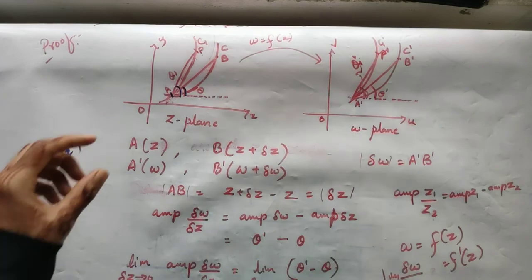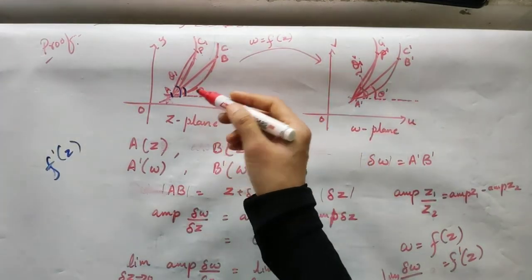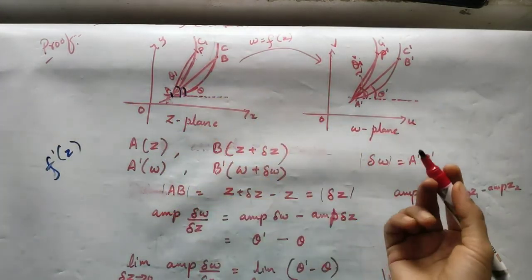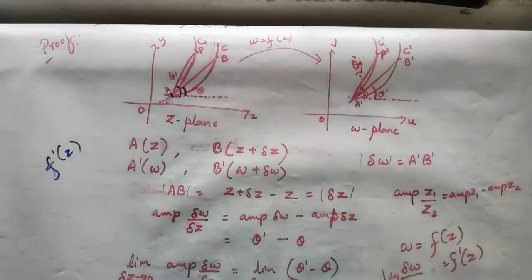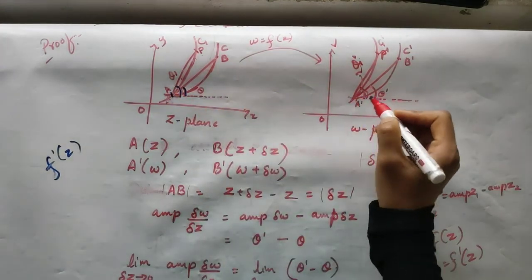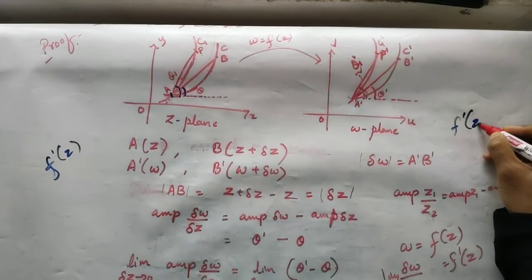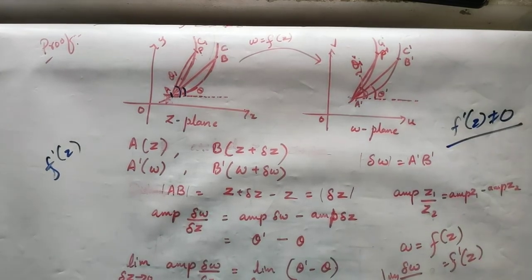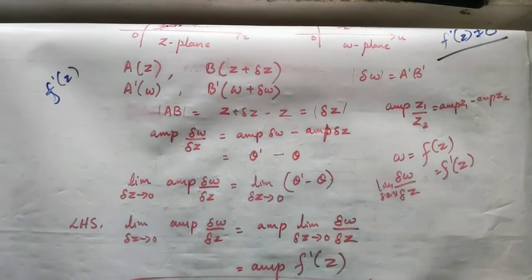It means we are proving that the angle between the two curves in the Z plane is equal to the angle between the corresponding curves in the W plane, right? Hence at the point of intersection where f dash of z is not equal to 0, we have proved that wherever f dash of z is not equal to 0, our analytic function f of z is conformal, because it is preserving the angle along with its sense. I hope these points are clear to all of you.